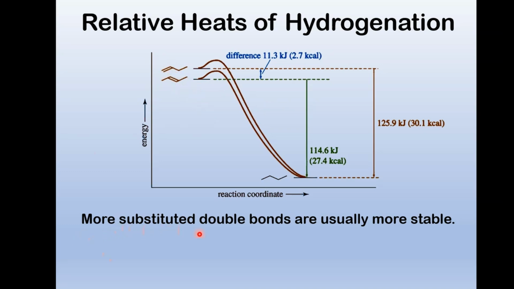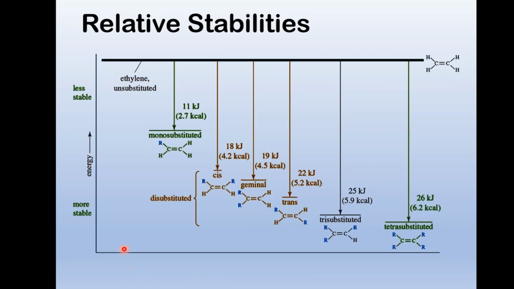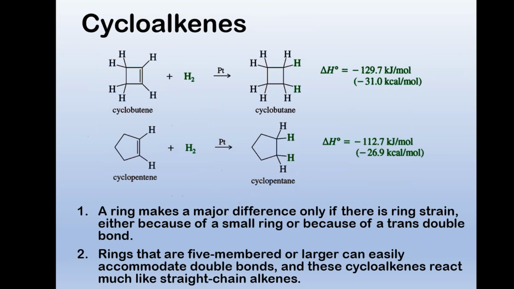So more substituted bonds are usually more stable. So here are some heats of hydrogenation, and as we make this double bond more substituted, here's our benchmark. We haven't catalytically hydrogenated anything, but if we did, this would be about the energy difference we see. Notice the 1-butene and the 2-butene we just looked at, we have about that much energy difference.